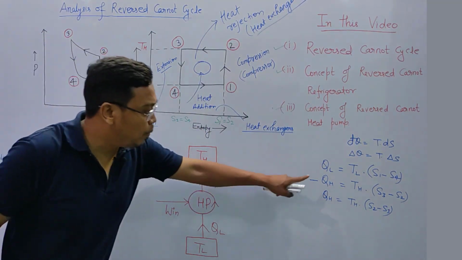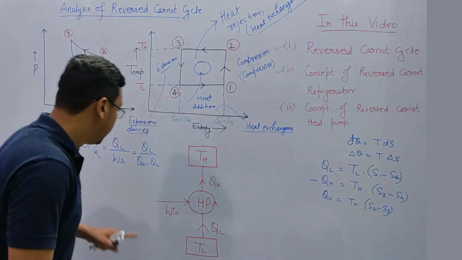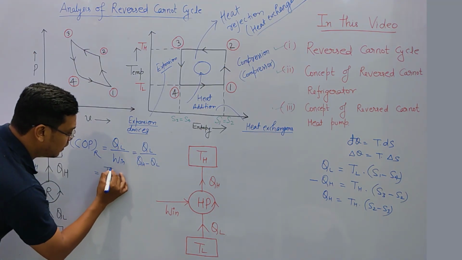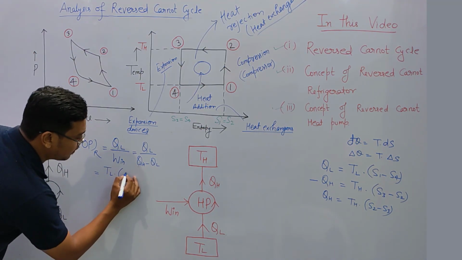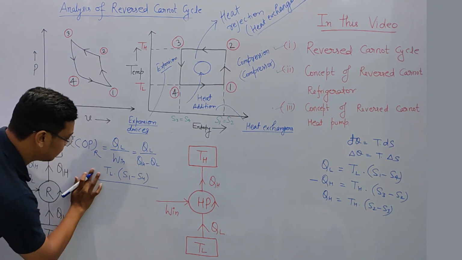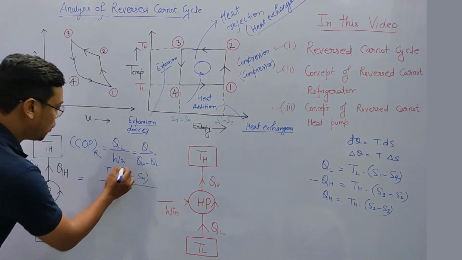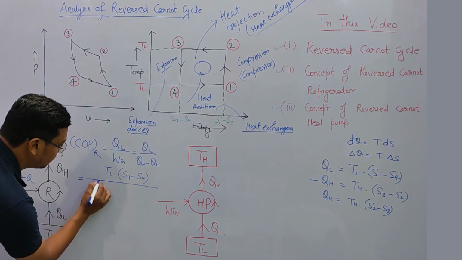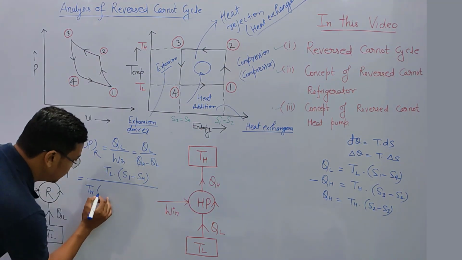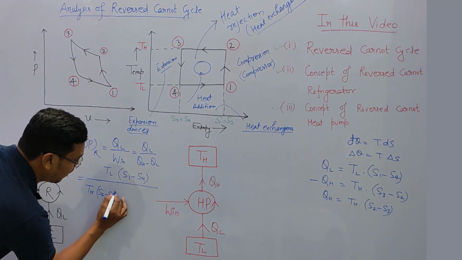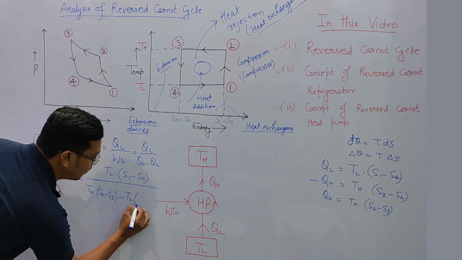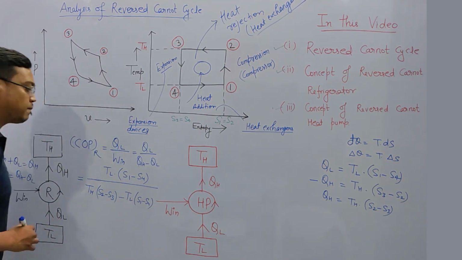Okay. Now I will put all the values of QL and QH in this equation. What is QL? TL into S1 minus S4, divided by QH. What is QH? TH into S2 minus S3. Okay friends, now this QL is TL into S1 minus S4.